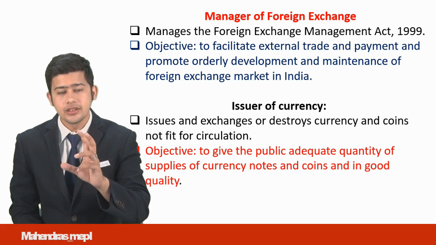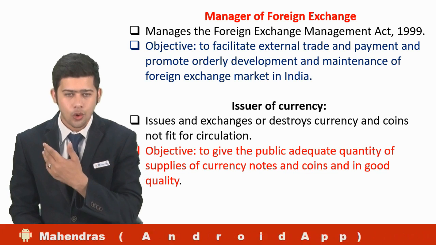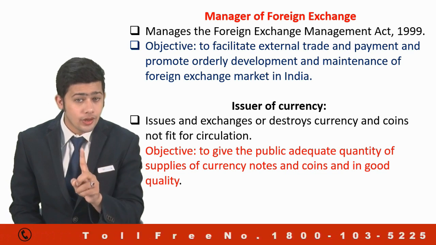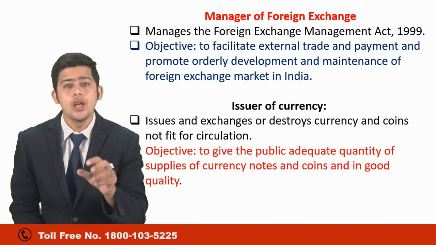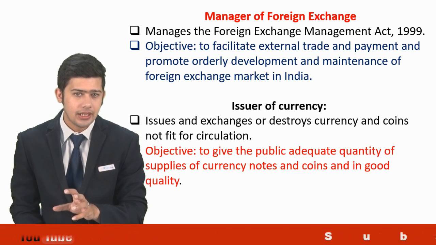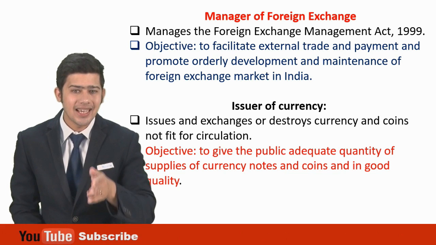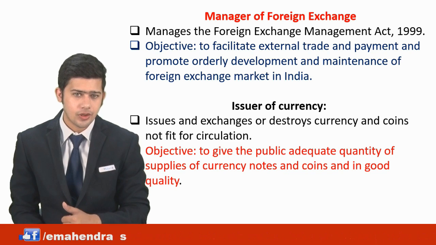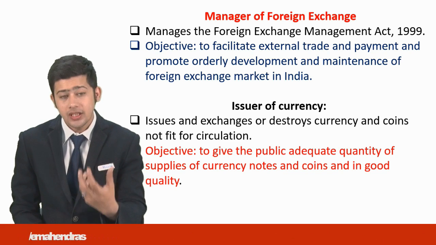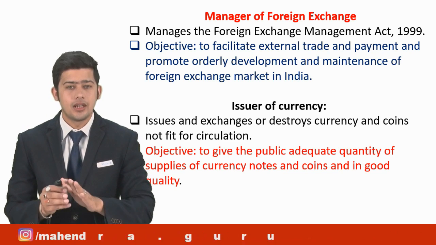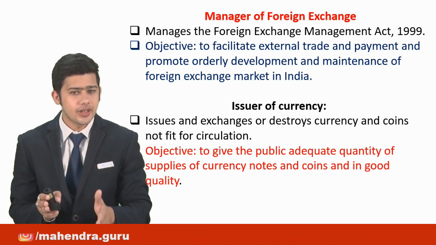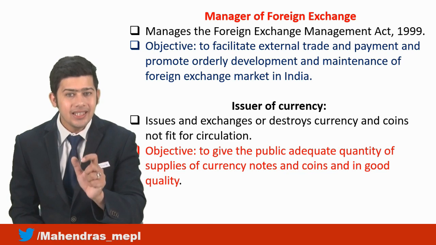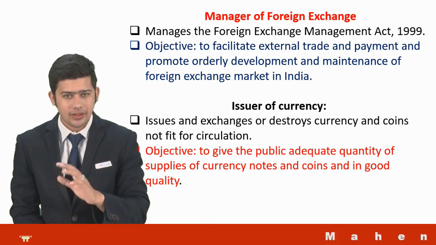Then a function that you all know, the issuer of currency. RBI is, and I'll categorically state, the sole authority for issuing currencies in India. It issues all the currencies except the 1 rupee notes and coins, which are under the purview of the Government of India. The objective is to give the public a sustainable supply of currency notes and coins, thereby having good quality and authentic notes and coins in the country.